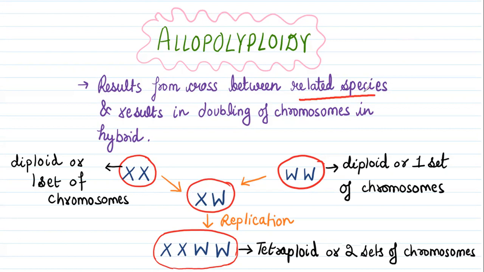Whenever we talk about allopolyploidy, it means that crossing happens between related species. There is no self-replication. So it will lead to doubling in the number of chromosomes, which eventually leads to the creation of sets. As you can see here, this is the chromosome set of one species. This is the chromosome set of a second species. Whenever they combine, it is XW, and whenever this genome replicates, it will lead to a tetraploid situation or 2 sets of chromosomes. Here also, from 2n, 4n ploidy is created.